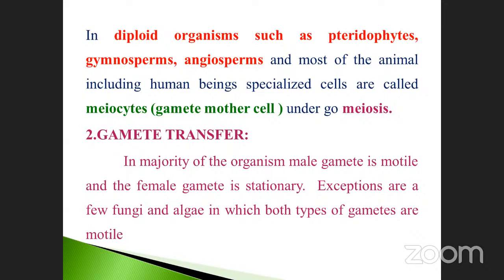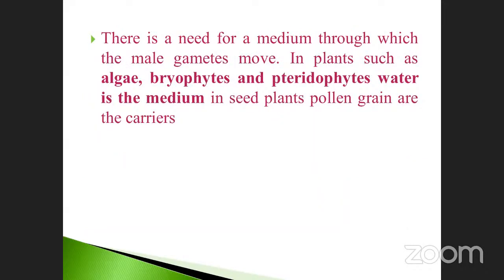See, in diploid organisms such as pteridophytes, already we discussed these things. Sorry, next slide. There is a need for a medium through which the male gametes move. In plants such as the algae, bryophyta, and pteridophytes, water is the medium. In seed plants, pollen grains are the carriers. Already you know a little about this. These are considered water plants, otherwise called aquatic plants. So water is essential for gamete transfer from male to female, female to male. But in seed plants, how will it move?